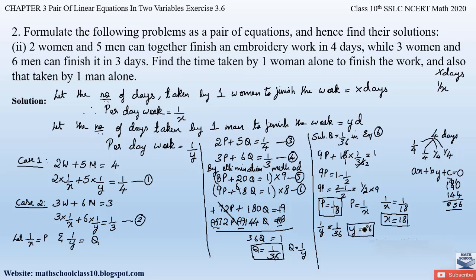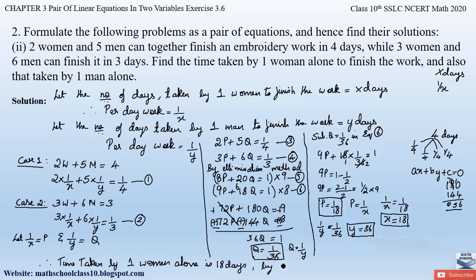So we had assumed earlier x and y as the number of days taken by one woman to finish the work is x days. So therefore it is 18 days. Similarly, number of days taken by one man to finish the work is y days. So that is equal to 36 days. So therefore you can write down time taken by one woman alone is x days, that is 18 days, and by a man is y days, that is 36 days, to finish the work alone, right? So this is how we solve this problem.